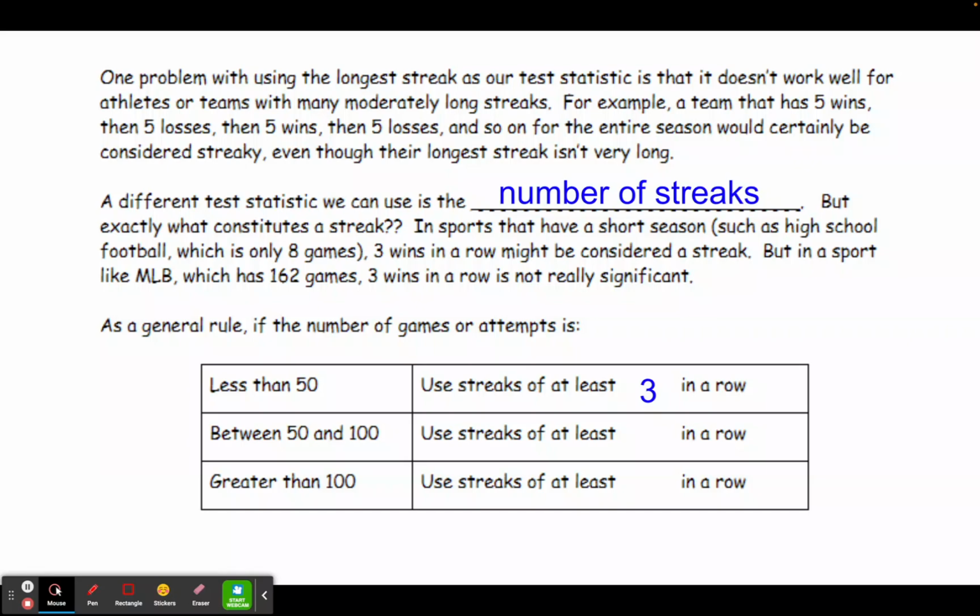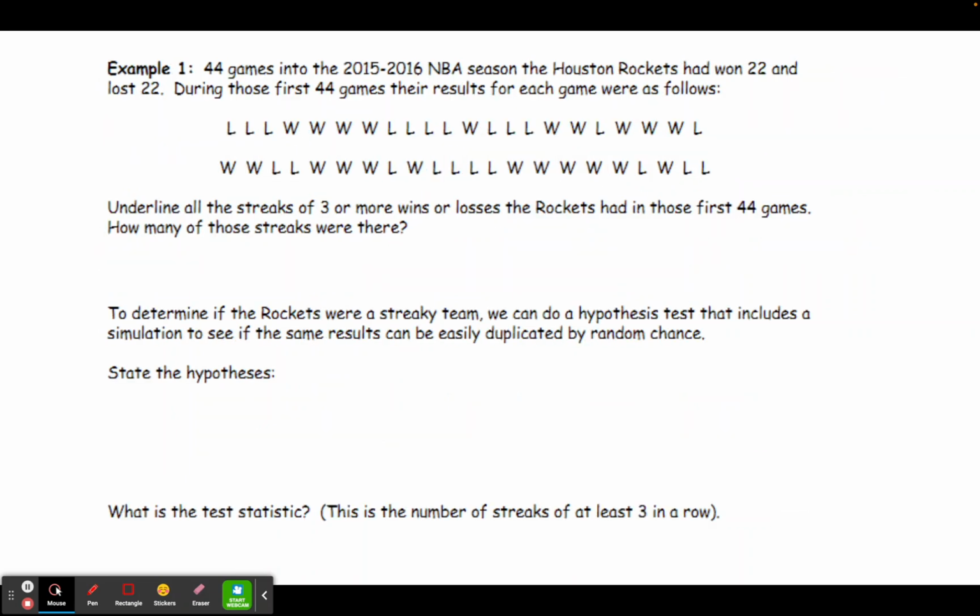If a sport or an athlete, however, has between 50 and 100 performances or attempts or games, then we want our streaks to be a little bit longer. So then we're going to require that we have to have at least 4 in a row to be considered a streak. And if we have an athlete or a team that has more than 100 games or attempts, then we want our streaks to be even longer. So we would be looking for at least 5 in a row. So that would be the case for Major League Baseball. If they had 3 or 4 wins in a row, we would ignore those and we would only count 5 in a row or more as a streak.